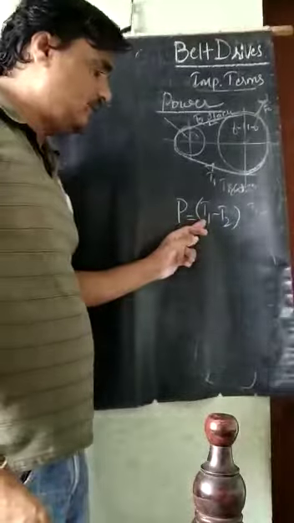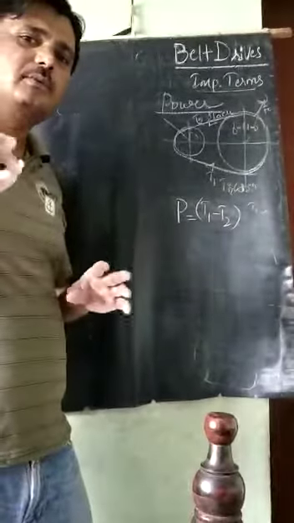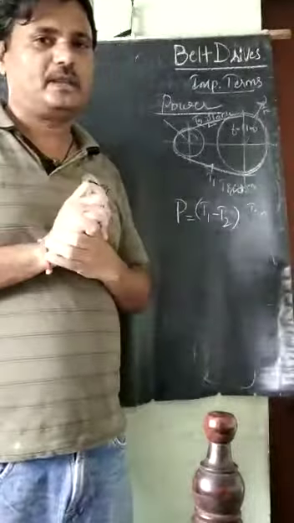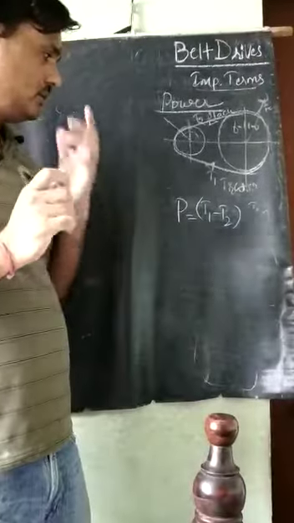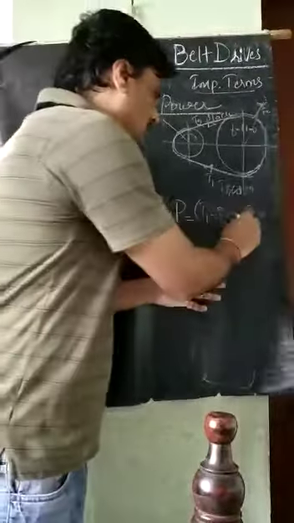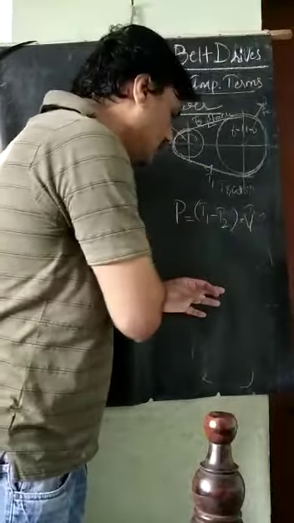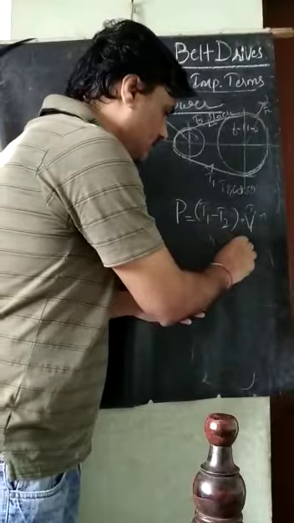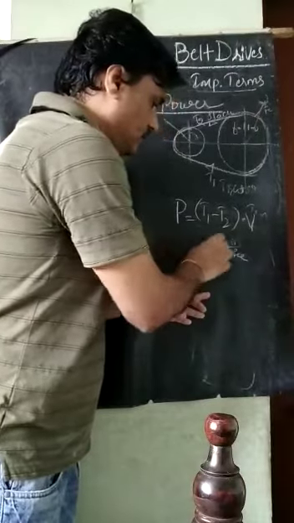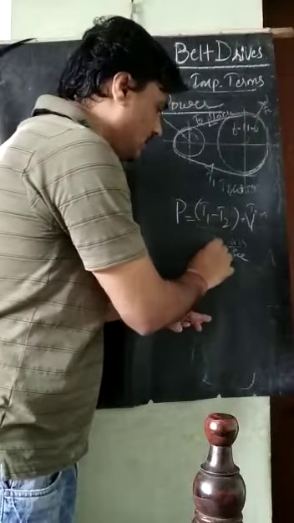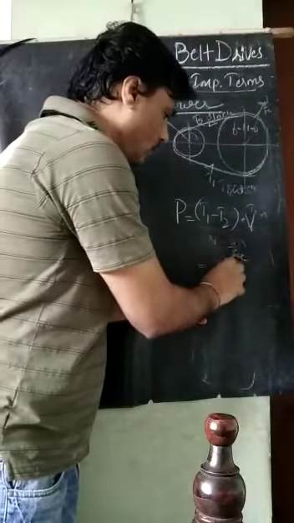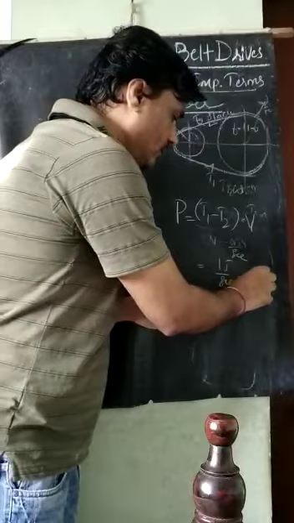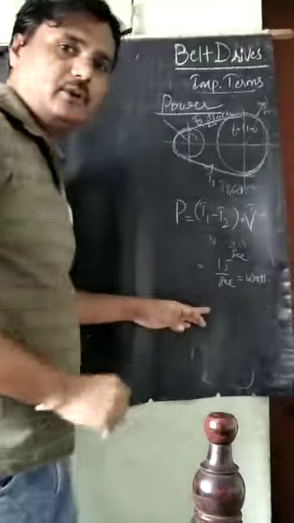T1 is measured in Newton. All the tensions will be measured in Newton. Tension means it is a force. That force we are transmitting into the velocity. What is the unit we are getting? Newton, into velocity, meter per second. So therefore Newton meter, and 1 Newton meter is equal to 1 joule per second. 1 joule per second is equal to a watt.